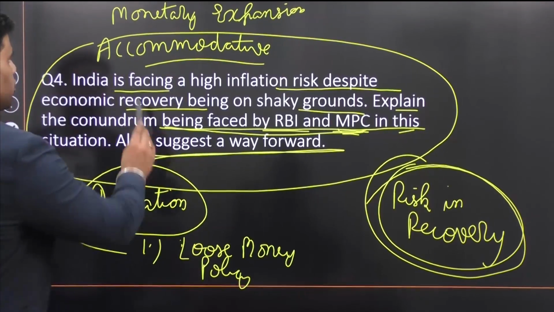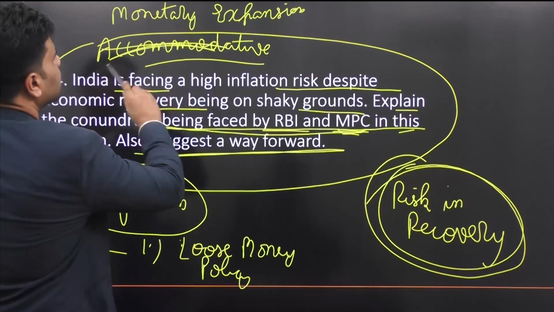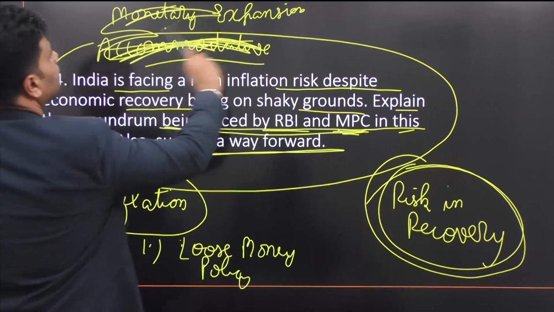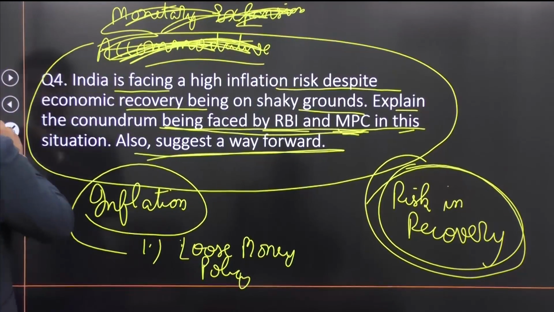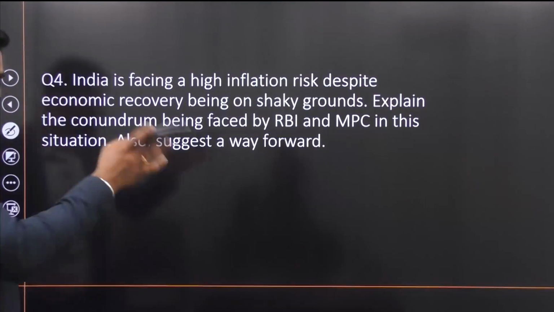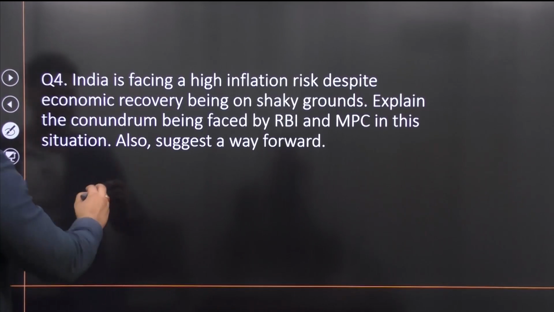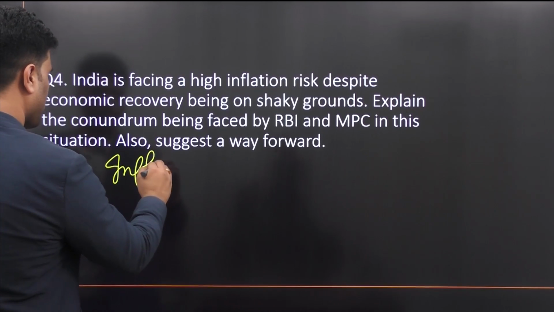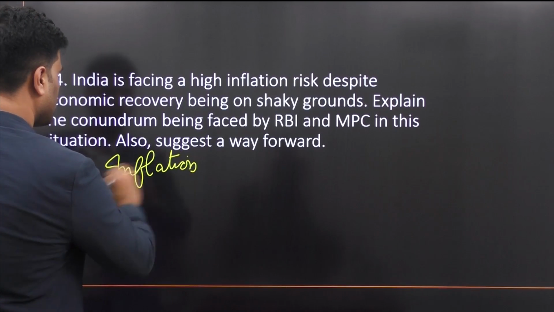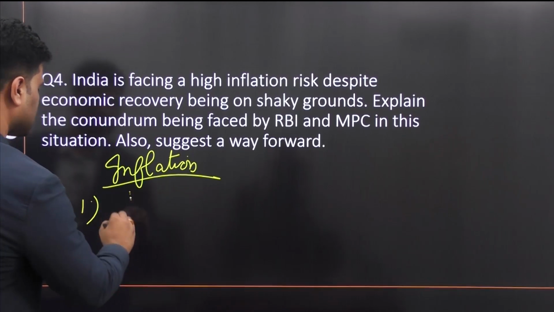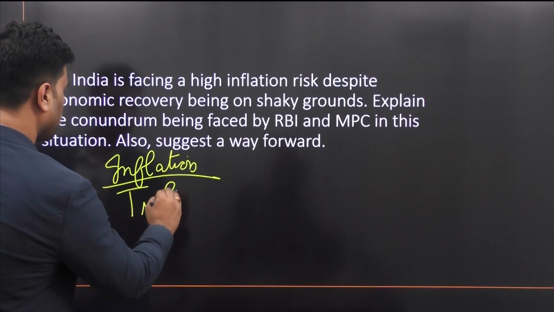I'm sorry, it's actually the opposite. So whenever there is high inflation, RBI is asked to follow a tight money policy.